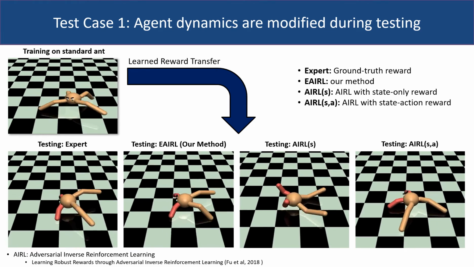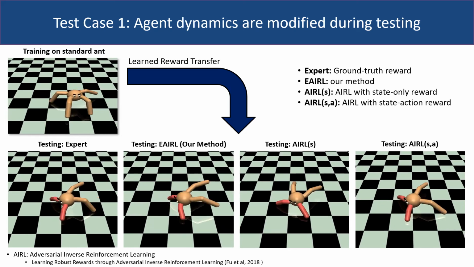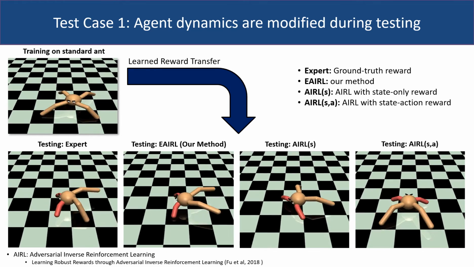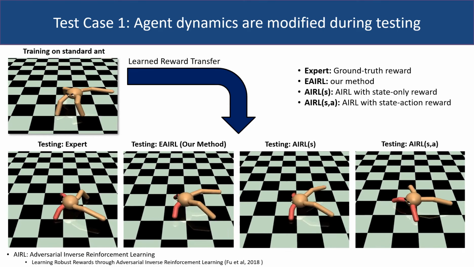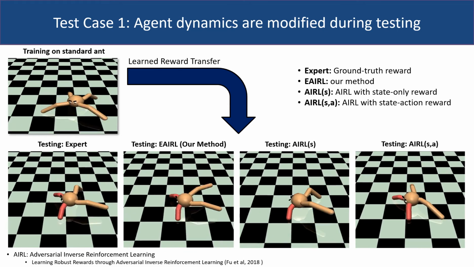Also, note that AIRL with state-only reward fails because it is not able to recover the action-dependent terms of the underlying reward function that penalizes high torques. Therefore, the agent shows aggressive behavior and flips over.